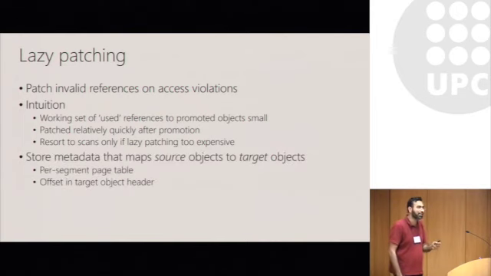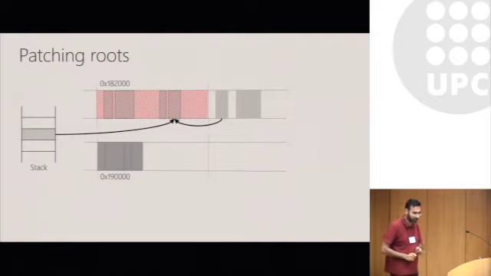To enable lazy patching, when the allocator is promoting live objects from one generation to the next, we are going to store some metadata in the form of a per segment page table that's going to map where the target objects are placed for a given source object. And I'll describe this in the next slide.